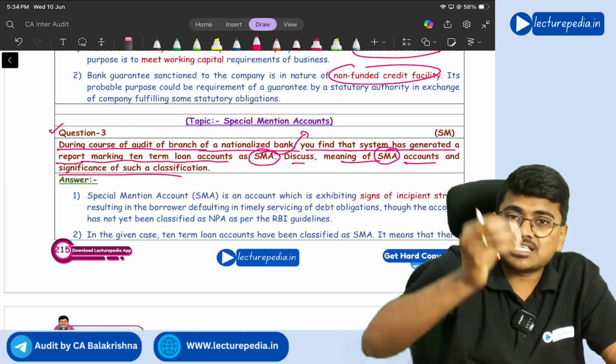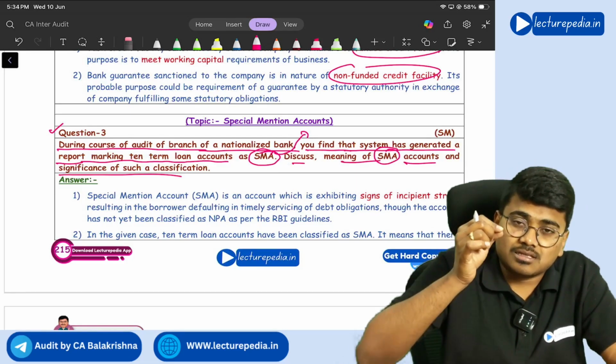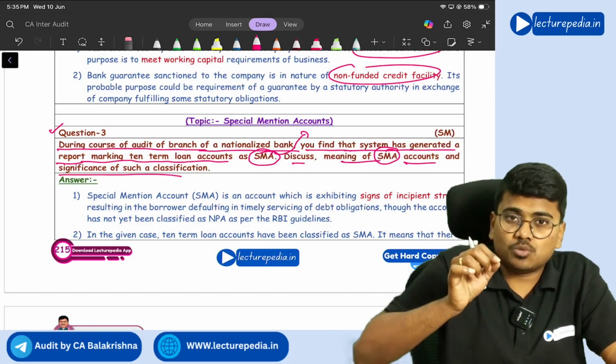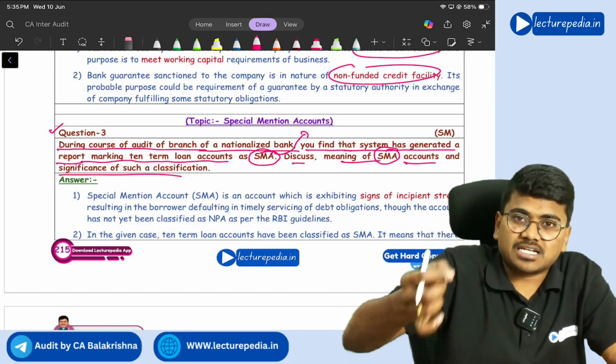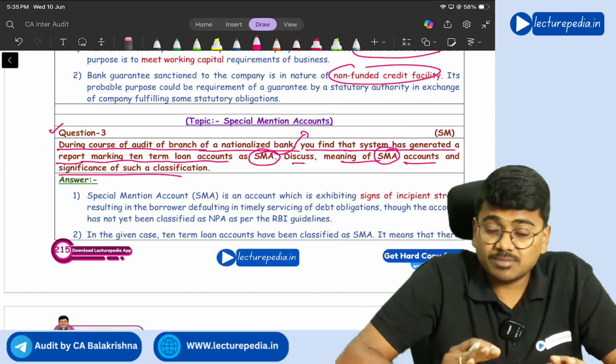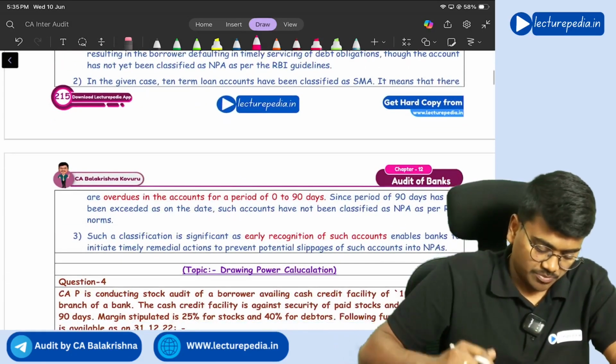So the significance of SMA is only that, to identify at an early stage the accounts which might turn into NPA. Got it? Yes, same thing you will explain here.